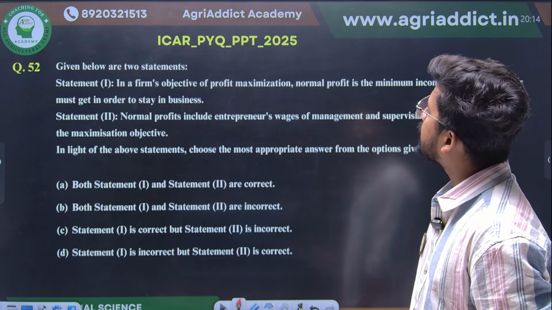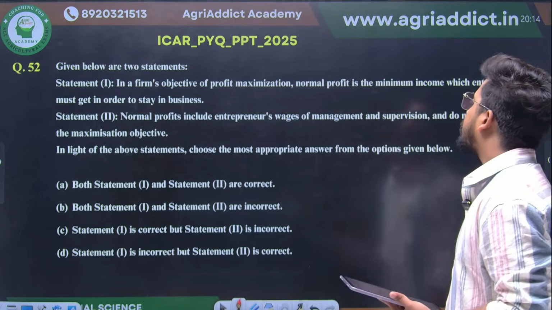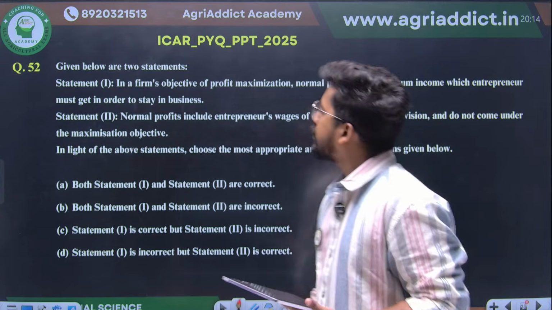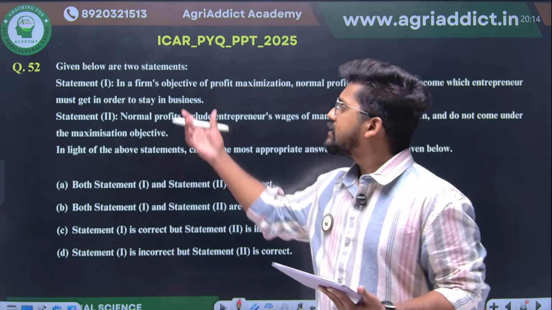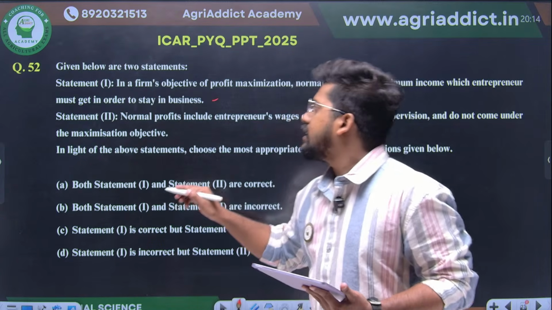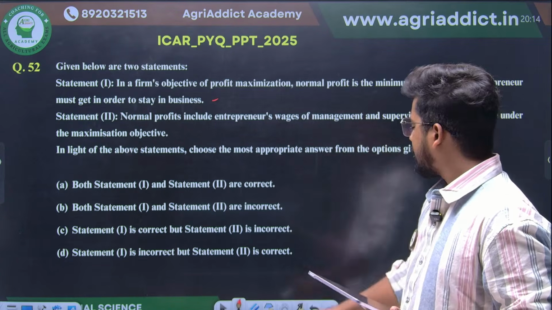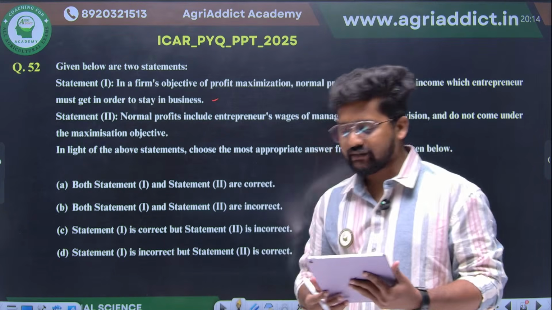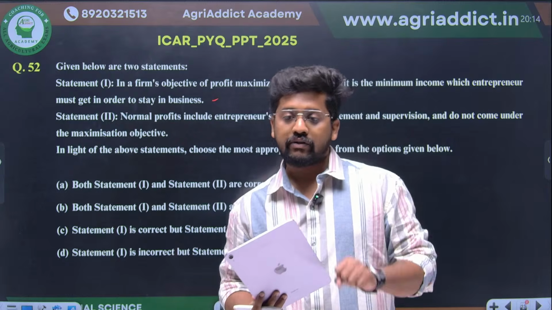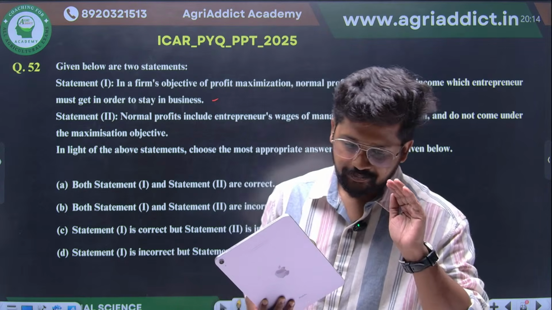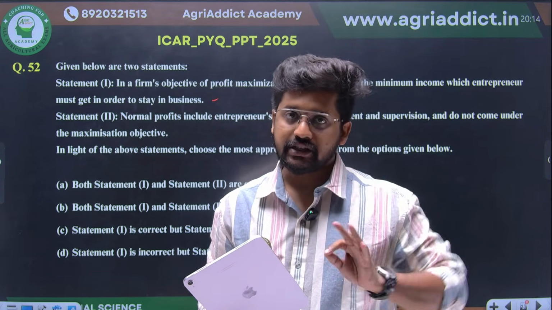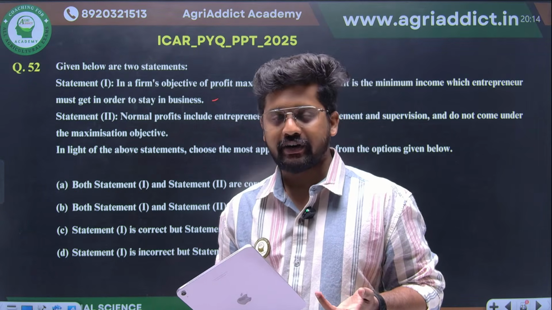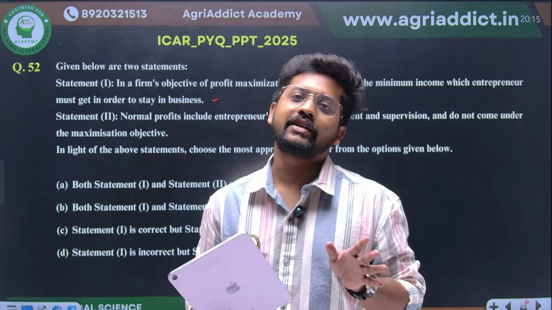In a firm's objective of profit maximization, normal profit is the minimum income which an entrepreneur must get in order to stay in the business. This is actually a correct statement. Even if we are referring to the profit maximization objective, when we are quoting normal profit, what is basically normal profit? Absolutely zero profit. That is none other than your normal profit, right?